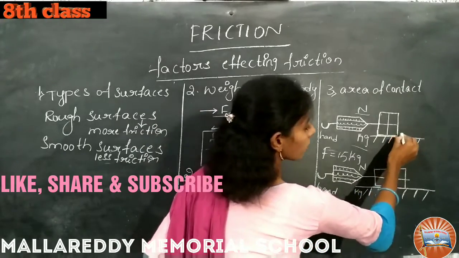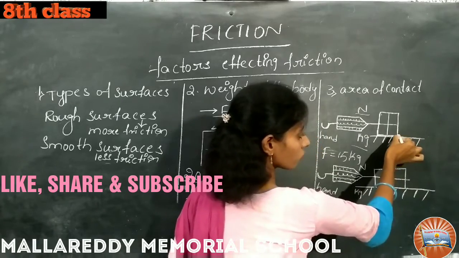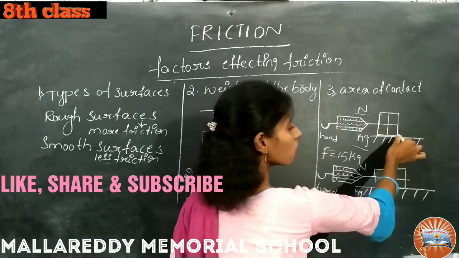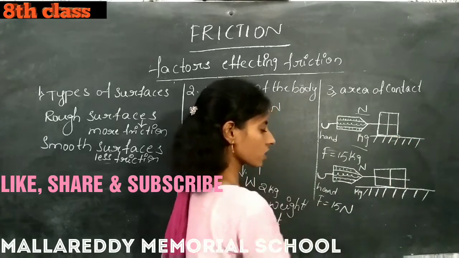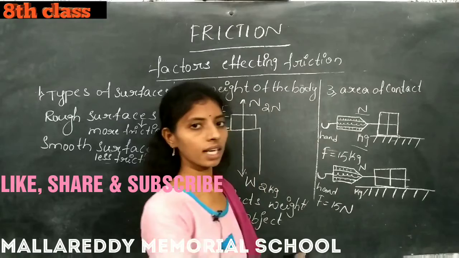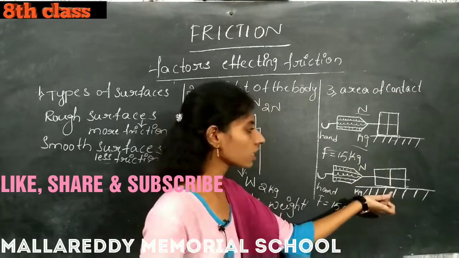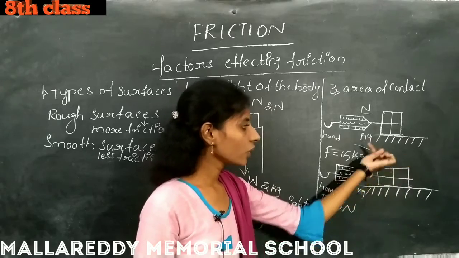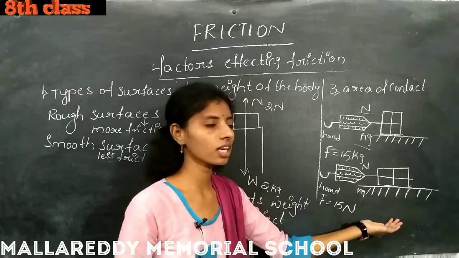So here the surface of the block and the surface of the earth, which we have taken as table or whatever. So here the surfaces are same when we are taking vertical direction. When we are taking horizontal direction, here also the area is same, just we are changing the direction. The area of contact is same when we are taking vertical direction and horizontal direction.